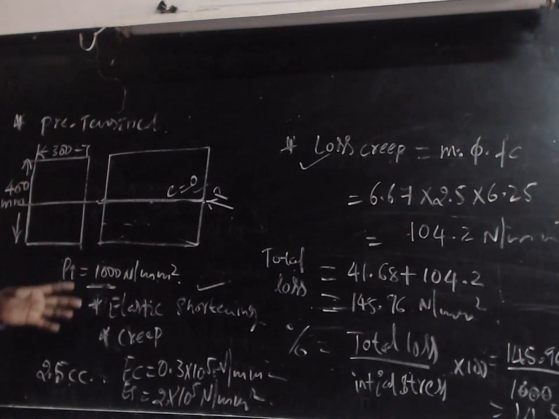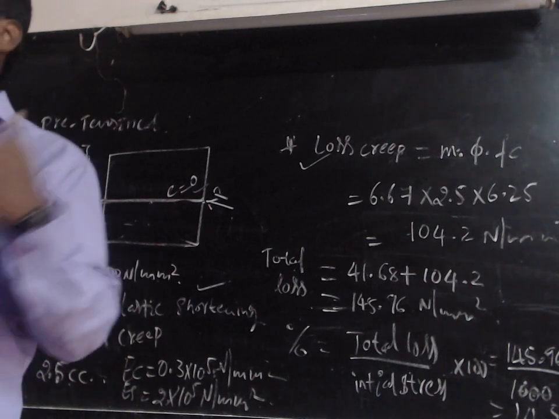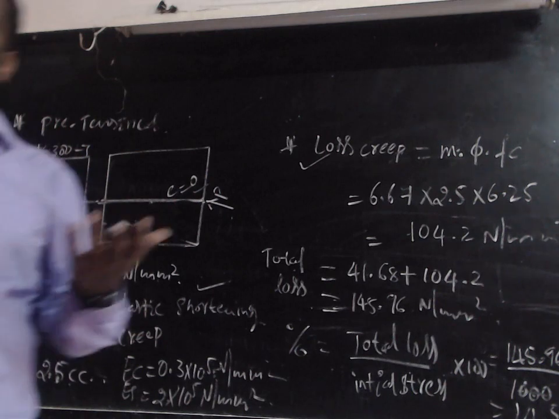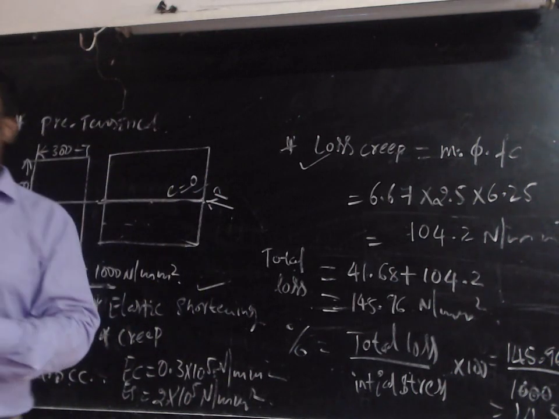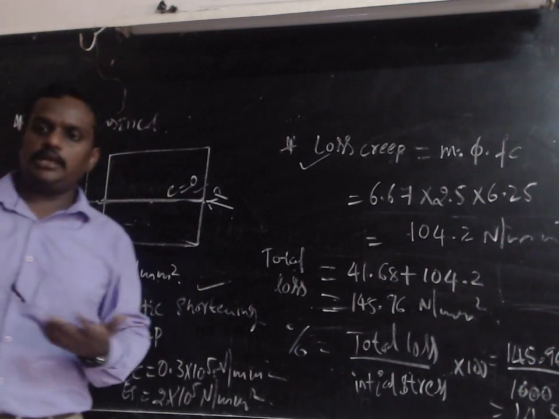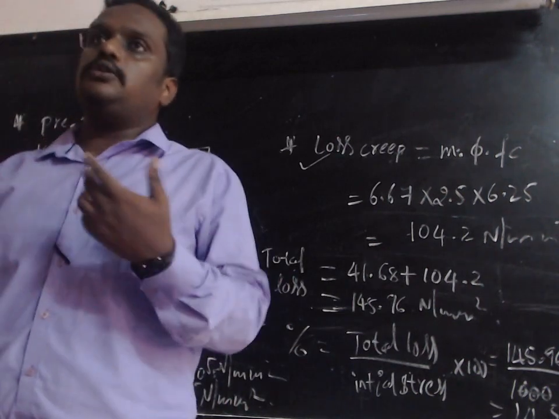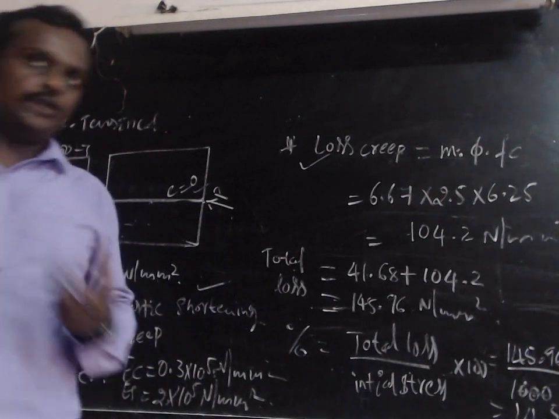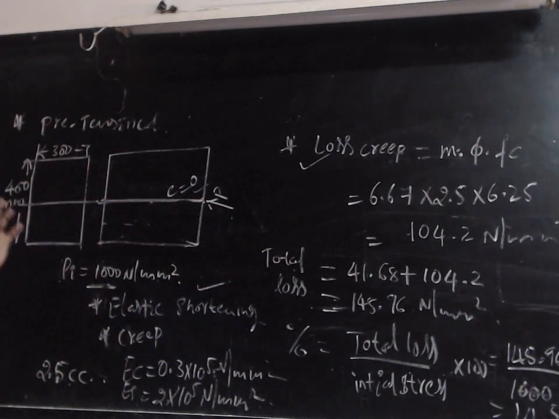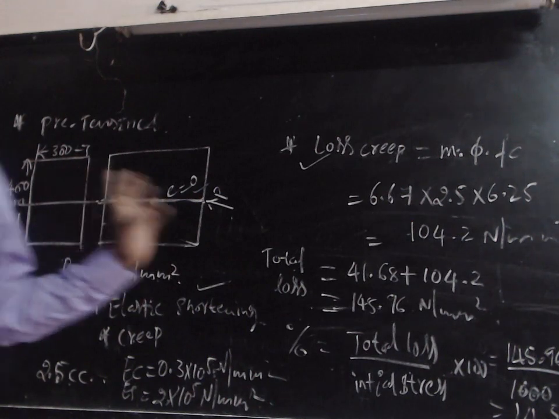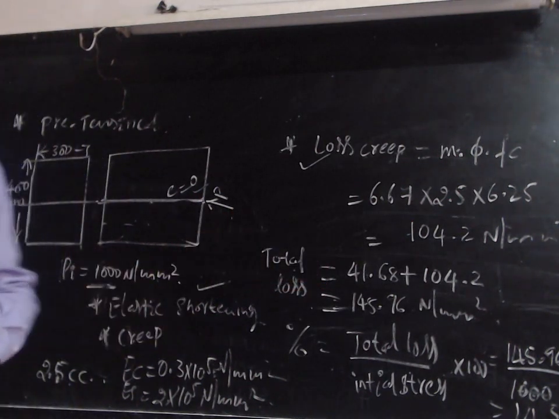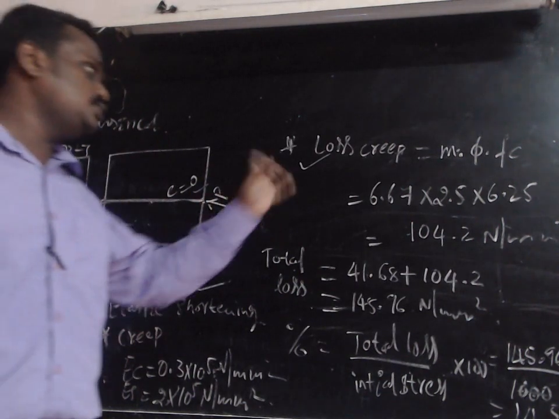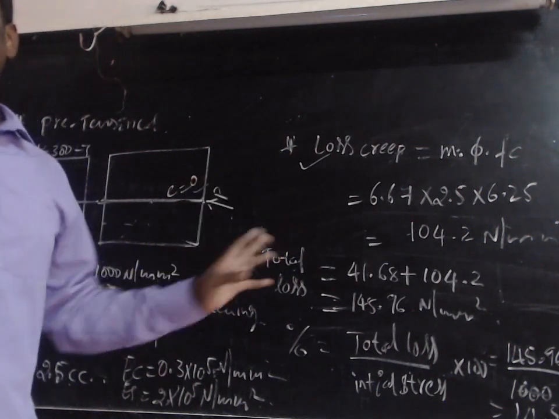We have different formulas to calculate each loss: loss due to elastic shortening, loss due to creep, loss due to shrinkage, loss due to relaxation of stress in steel, and next loss due to friction and loss due to anchor slip. For each loss we have a formula. Use this formula and calculate each loss. That is the way to calculate the losses of pre-stress. This type of problem will be given in the exam, so please remember these formulas and how to use the values in them.